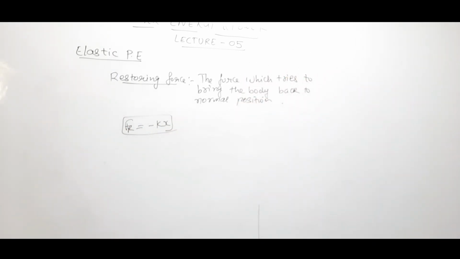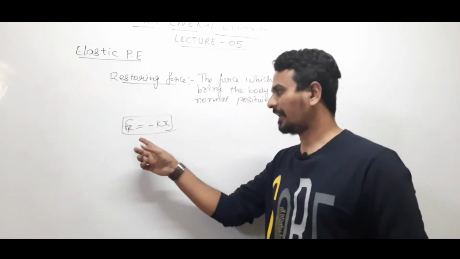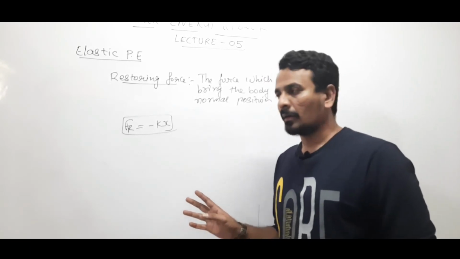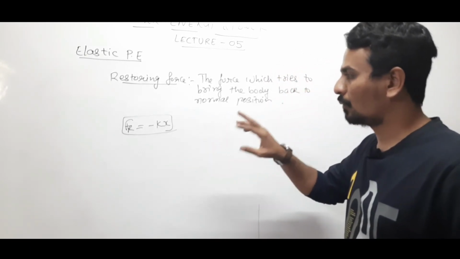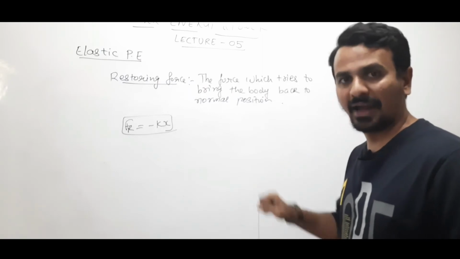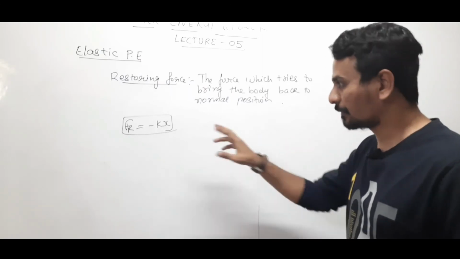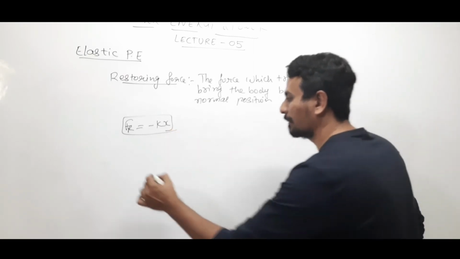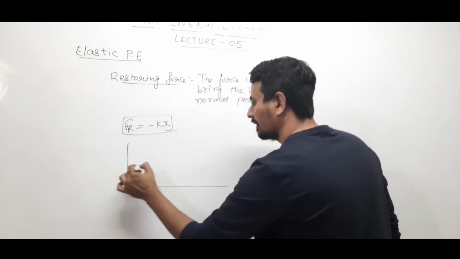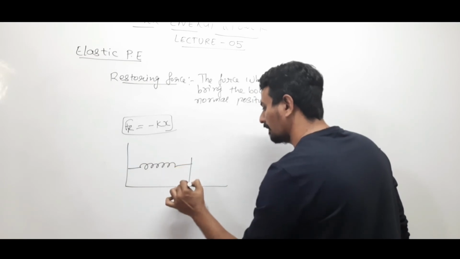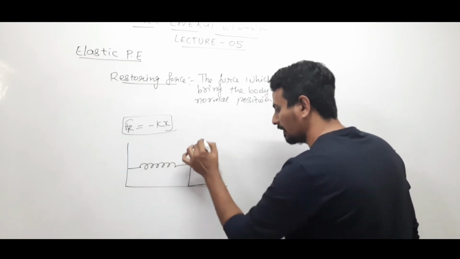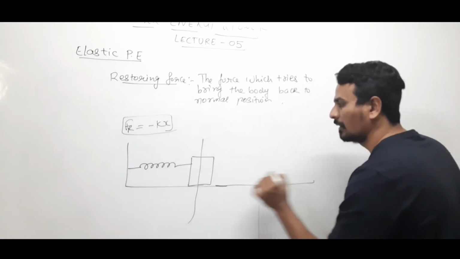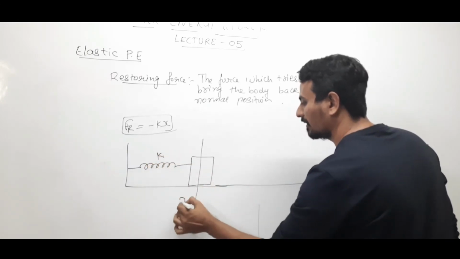Now, we have seen that f of r is equal to minus kx, right? So what is the work done by the restoring force? The spring is displaced by an amount x. This was the spring, this was the block, at its normal position, with spring constant K, where x equals 0.